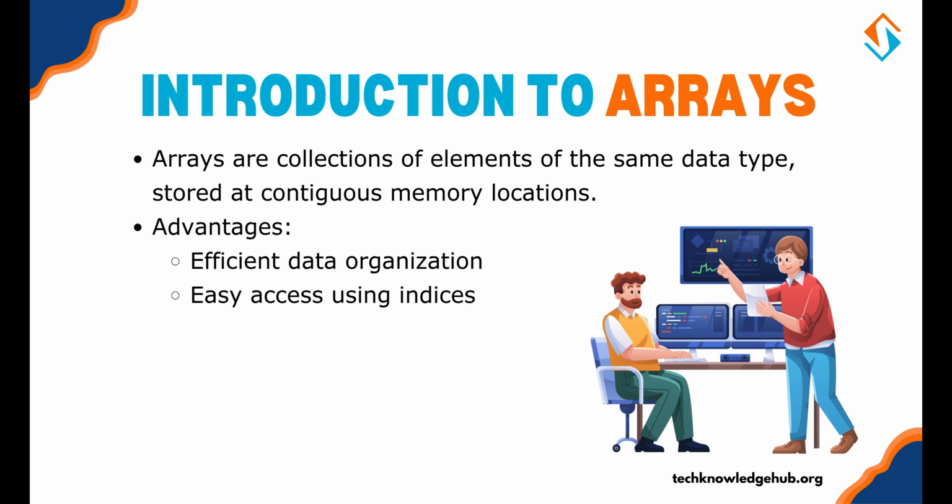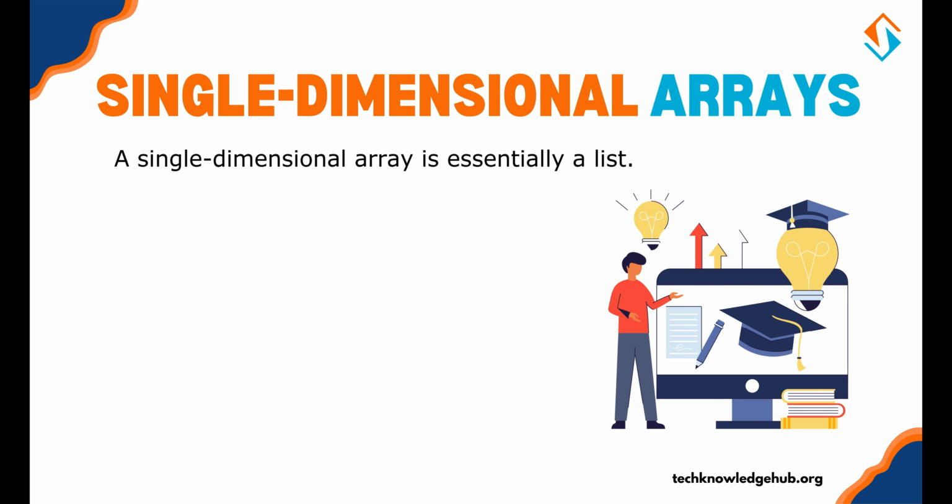Introduction to arrays. Let's begin with arrays. In C, an array is a collection of elements of the same data type, stored at contiguous memory locations. Arrays allow you to store multiple values in a single variable, making your program efficient and structured. Single-dimensional arrays. A single-dimensional array is essentially a list. Here's how you declare and initialize one.